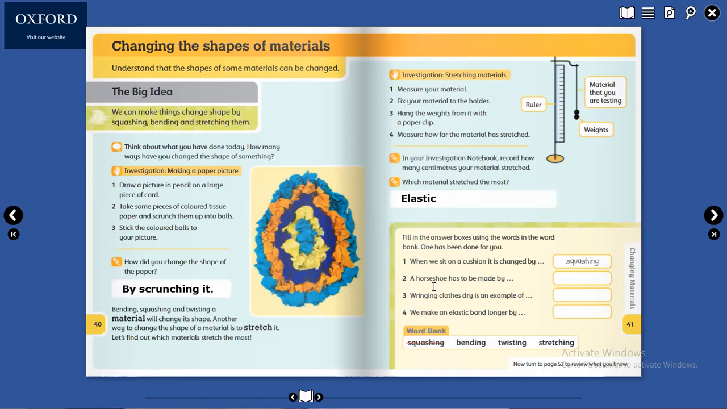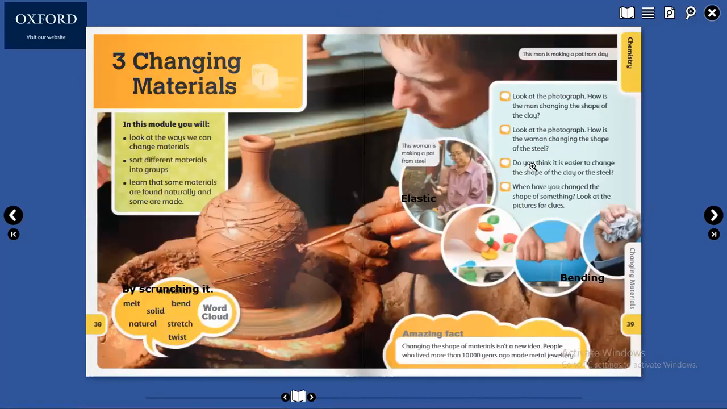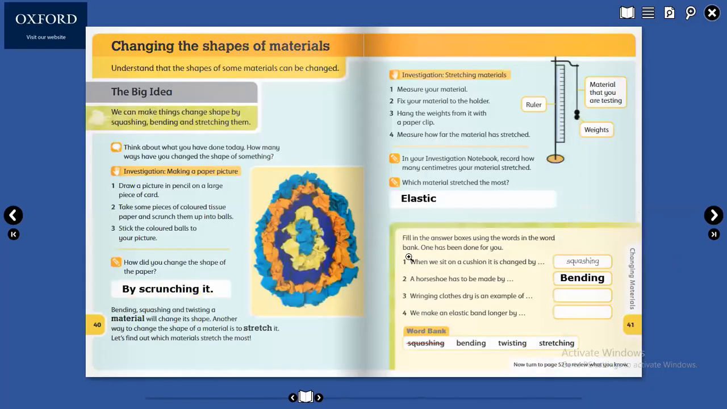A horseshoe has to be made by bending. Yes, bending is the right answer. Very nice. Wringing clothes dry is an example of, like this. Look, here you can see twist on this page. Look like this. This is twisting. Very nice. Twisting.